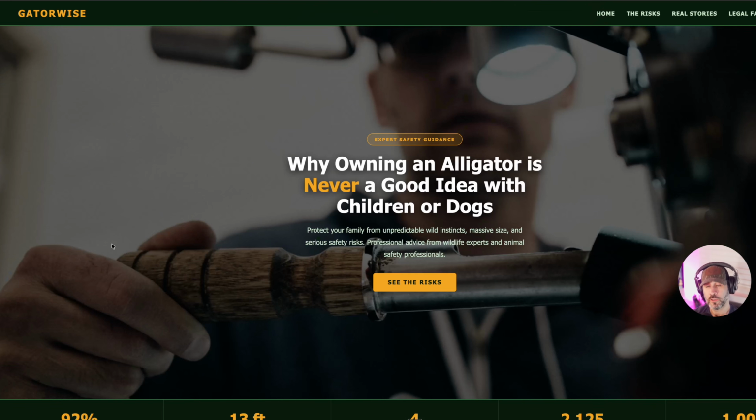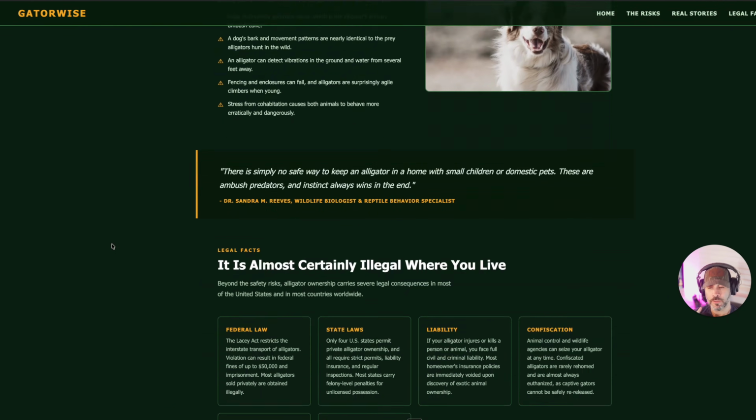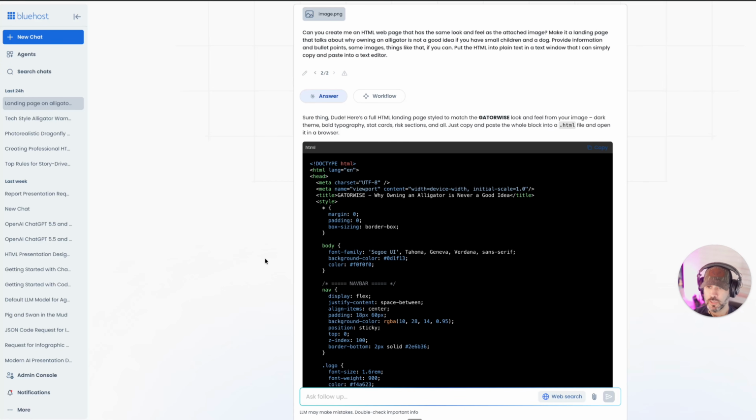Now, I will say that while this looks good, it did not follow the color scheme that I wanted, right? So why did it do that? I don't know, but it could have been something that I said. It could have been something with the prompt: HTML that has the same look and feel as the attached image. Make it a landing page that talks about what an alligator. Okay. So perhaps I wasn't clear enough. So that's not a problem.